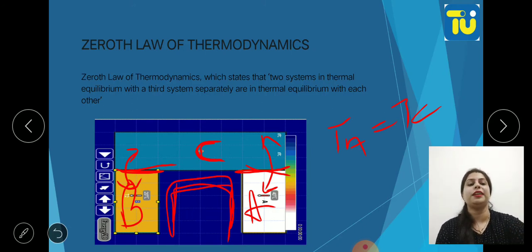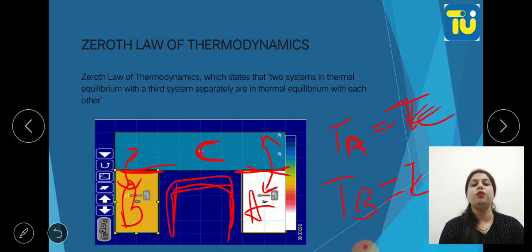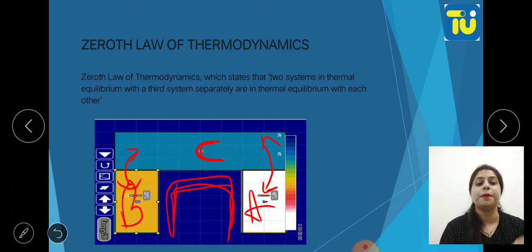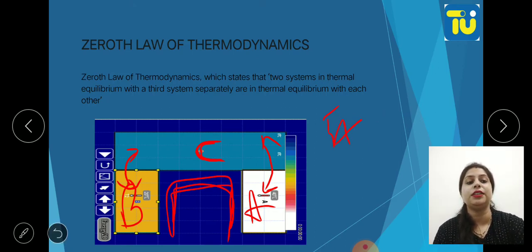So at thermal equilibrium, temperature A will be equal to temperature C, and at thermal equilibrium temperature B will be equal to temperature C. So now we can say that temperature A is equal to temperature B, right? When temperature A is equal to temperature C and temperature B is equal to temperature C, then we can say temperature A is equal to temperature B. So that's what we are saying.